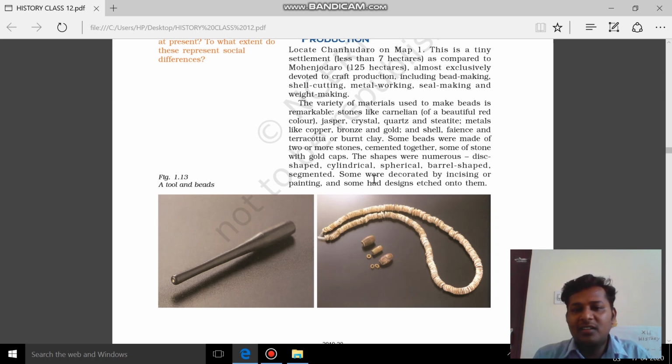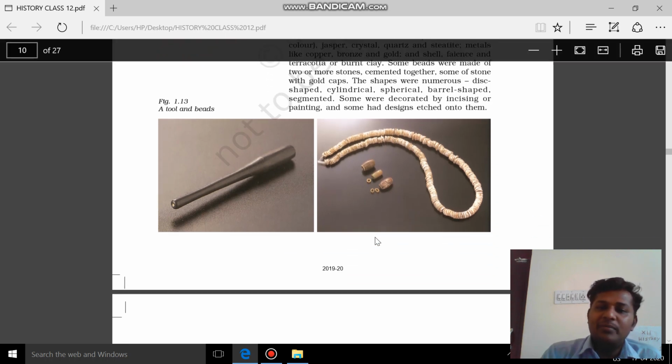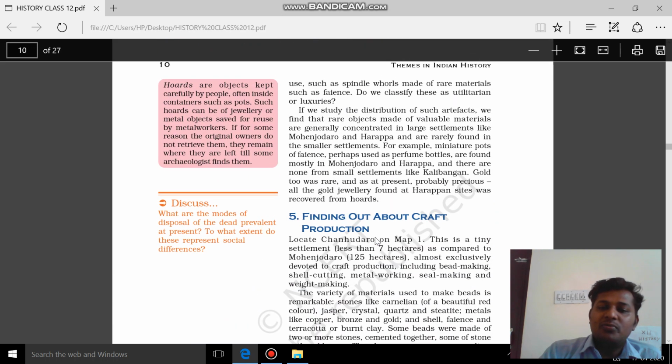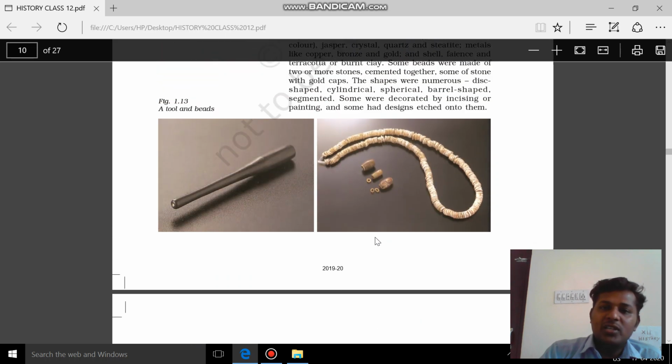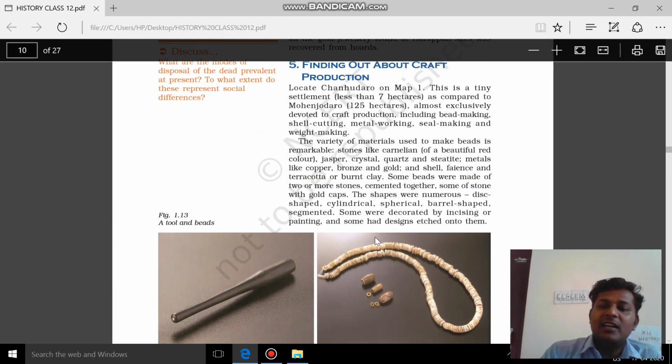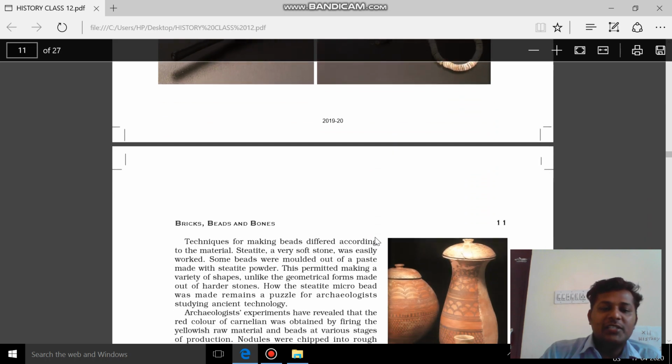And some were decorated by incising, some had designs etched on them, by painting or inscribing on it. So this paragraph talks about three points: materials, metals, and shapes of beads.